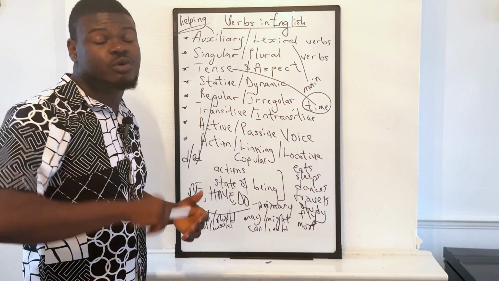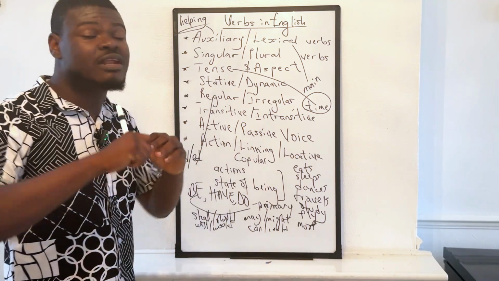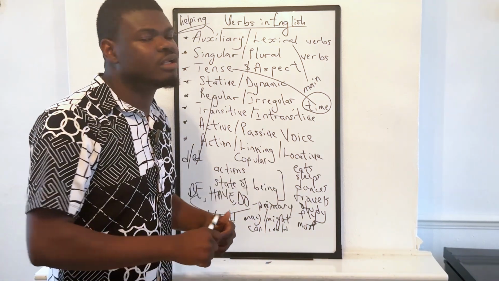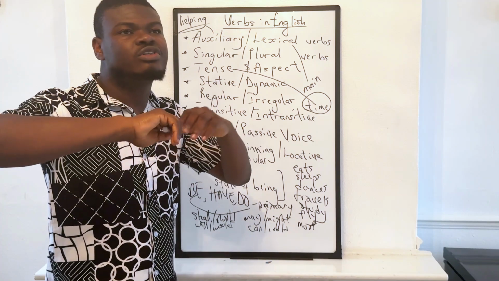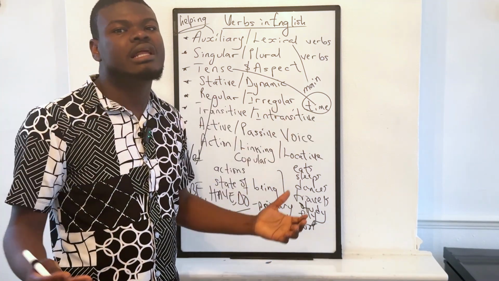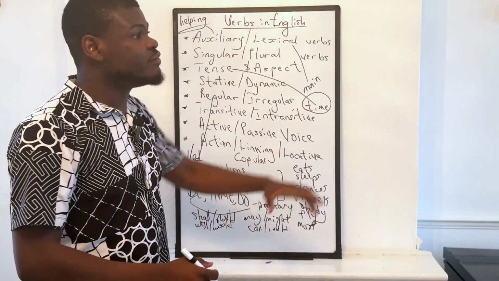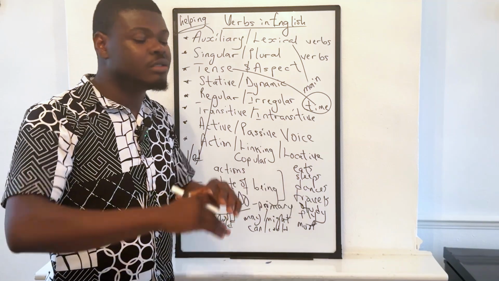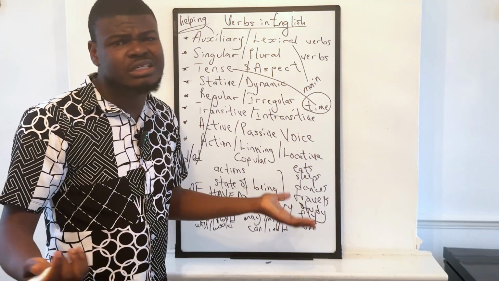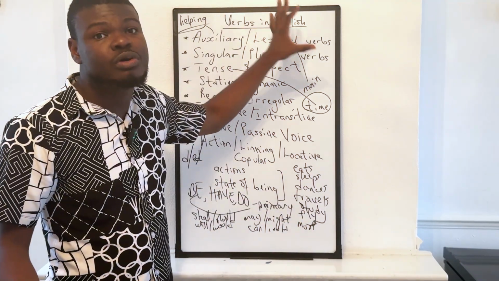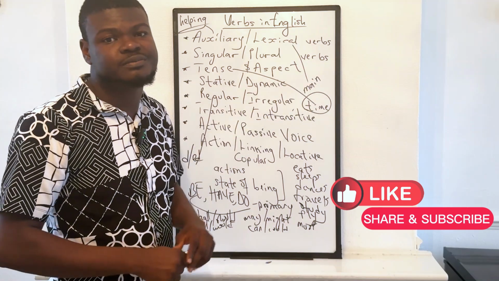Trust me, I've always told my students, if you understand verbs, you have understood so much in English, because in almost every aspect of English grammar, or every language generally, verbs are extremely important.